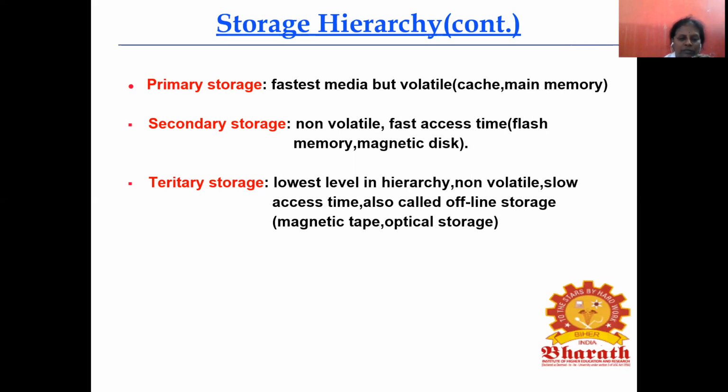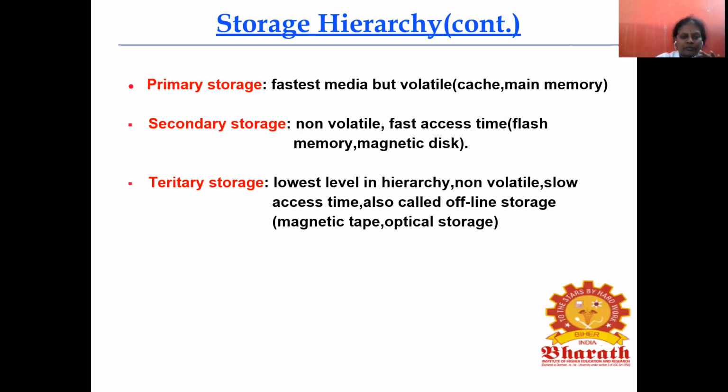Tertiary storage, if you see, is the lowest level in the hierarchy, non-volatile, with slow access time. It is also called offline storage. Offline storage means without a system, we can access the data. So the lowest level in the hierarchy is non-volatile, has slow access time, and is also called offline storage, for example magnetic tape and optical storage. So these are the three stages of the storage hierarchy.